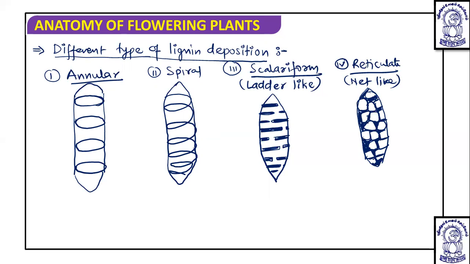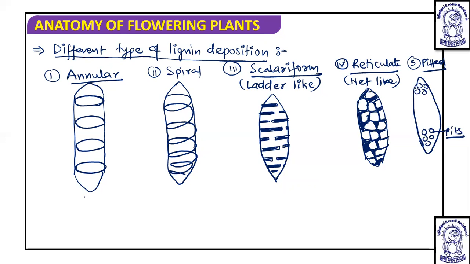Okay, so this is the reticulate type. And the fifth type is pitted. In this, you will see the presence of pits, that is the unthickened areas of secondary cell wall. Then it is known as pitted type.